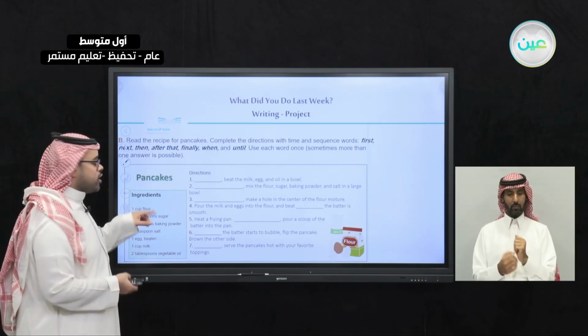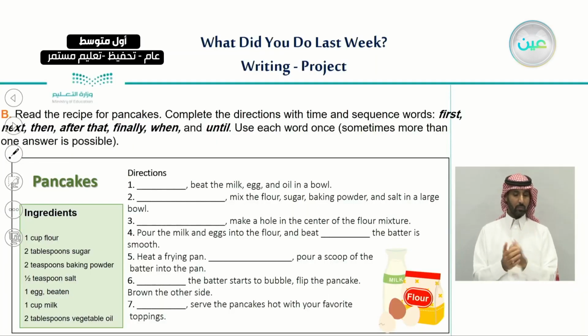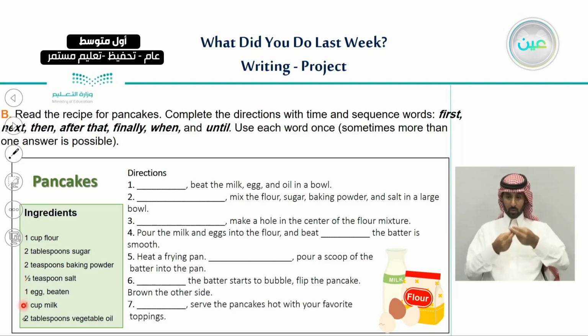Here we have the ingredients, the things we will use to make this pancake: 1 cup of flour, 2 tablespoons sugar, 2 teaspoons baking powder, half a teaspoon salt, 1 egg beaten, 1 cup milk, and 2 tablespoons vegetable oil.